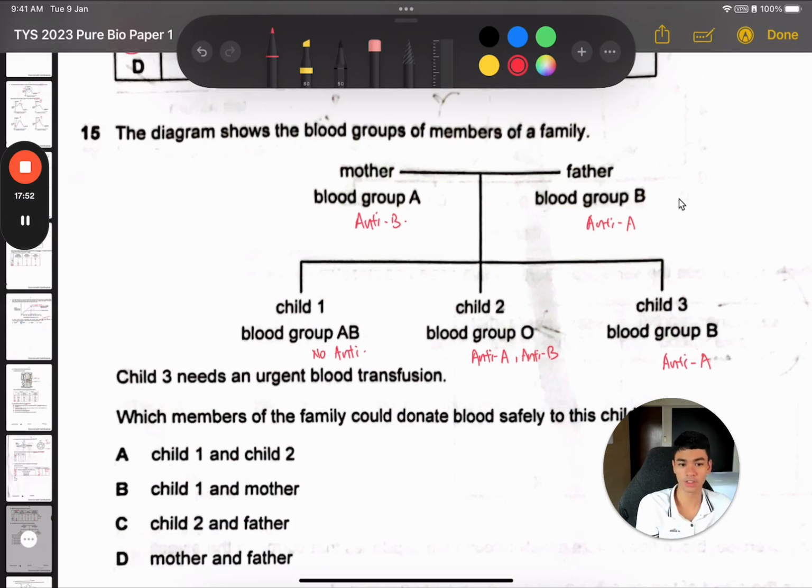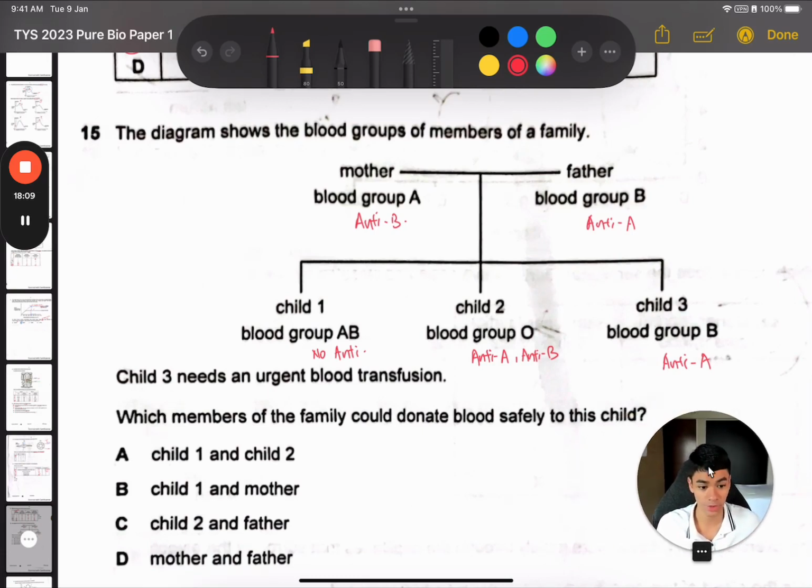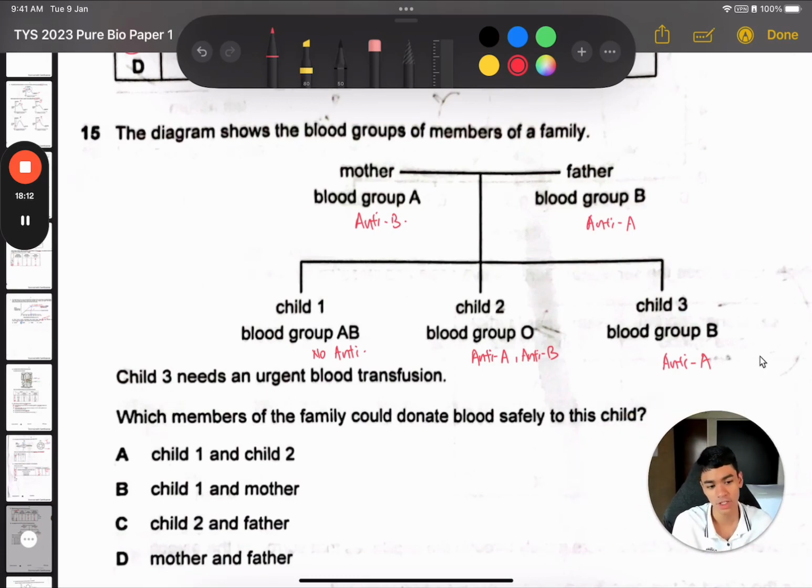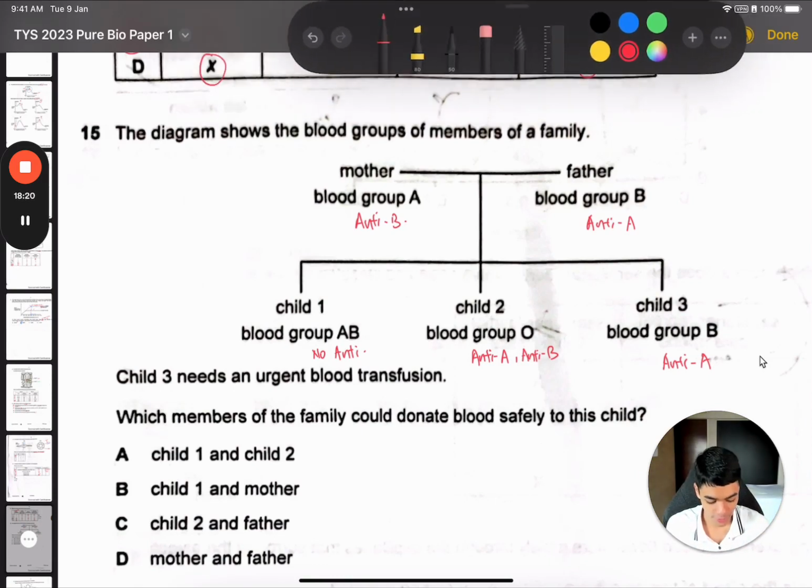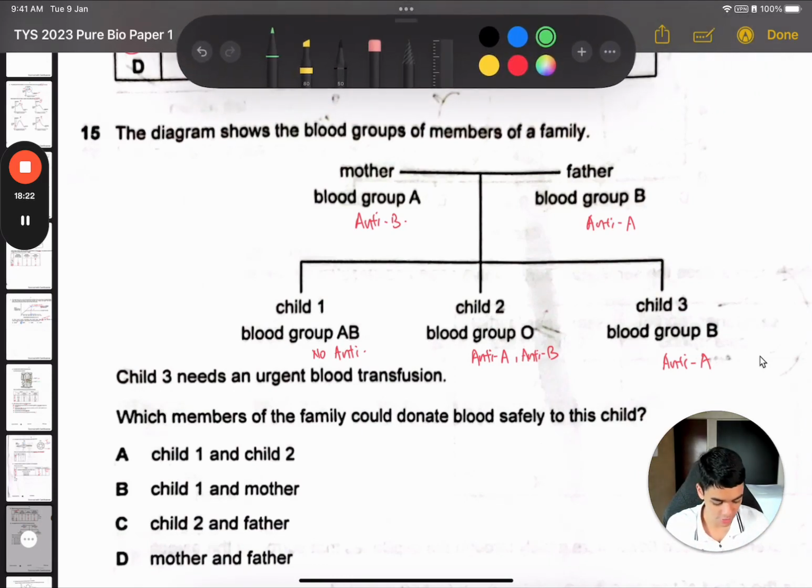For this question, I have actually written out what antibodies each person will have in their blood. For a blood group A person, they will have anti-B. That means the antibodies target the B antigen, because it's not supposed to exist in a blood group A person. For this question, they want to talk about child 3, who needs an urgent transfusion. So we need to give blood, basically containing red blood cells, to child 3 who has anti-A antibodies because they are B.